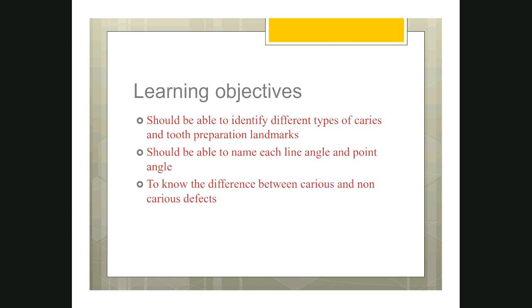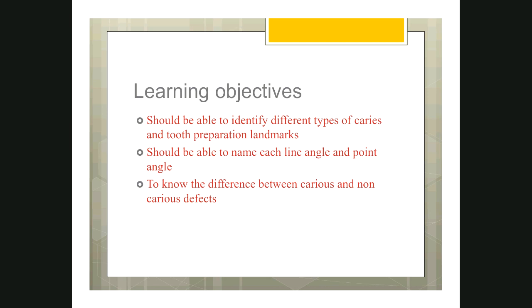The learning objectives of this lecture include: at the end of this lecture, the student should be able to identify different types of caries and tooth preparation landmarks. That means you should know the different types based on the number of surfaces involved, based on the site, based on the extent. There are many classifications which I will be discussing.